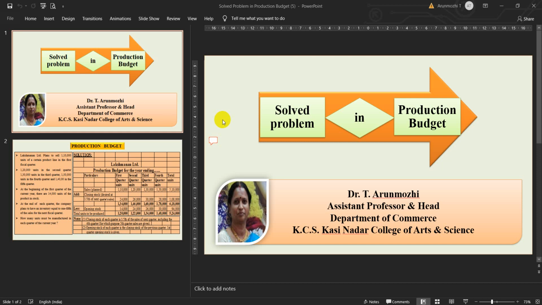Now, what constitutes the production budget? It may be expressed in quantitative or financial units or both. The objects of preparing the production budgets are: what is to be produced, when it is to be produced, how it is to be produced, and where it is to be produced. Next, to chalk down and organize the production program for achieving the sales target. Third, to serve as a basis for preparation of production cost budgets, for example, material cost budget and labor cost budget. And lastly, to prepare a cash forecast. Now we shall move to the problems.